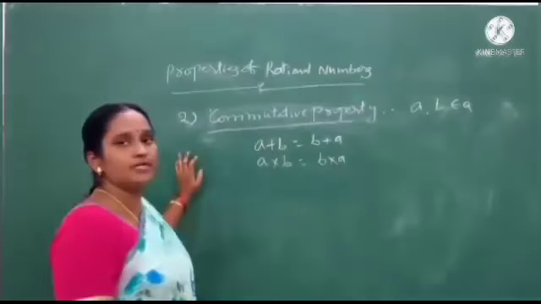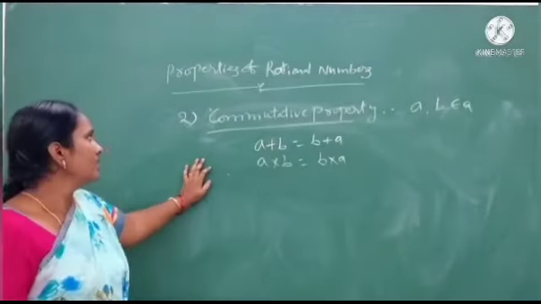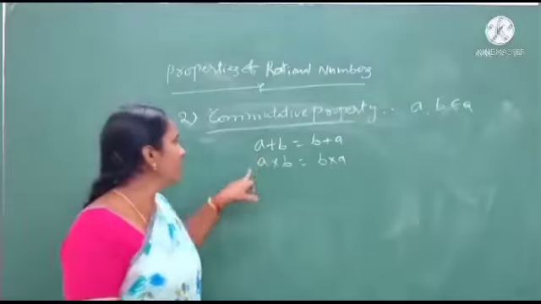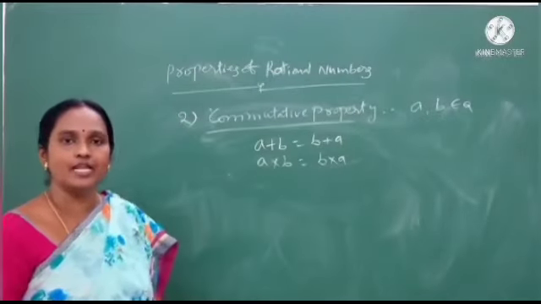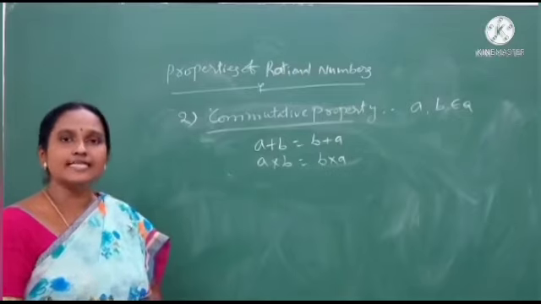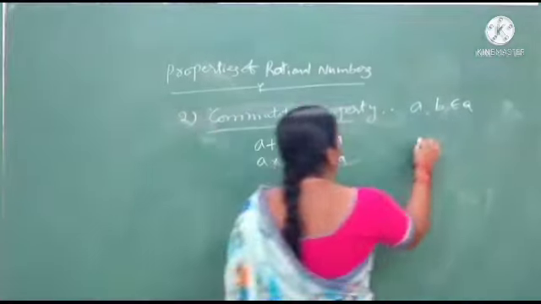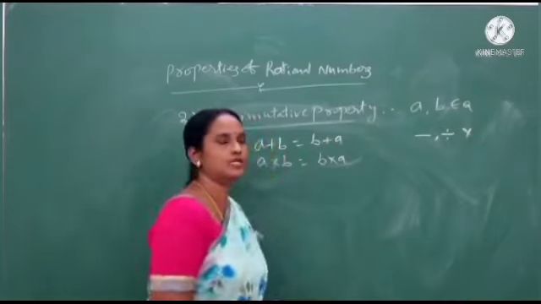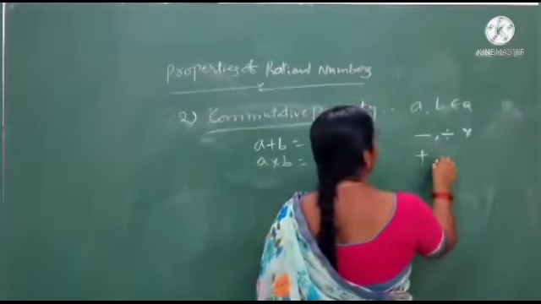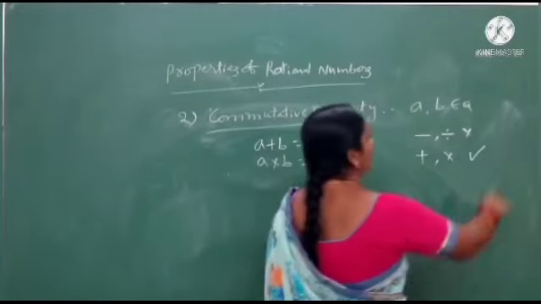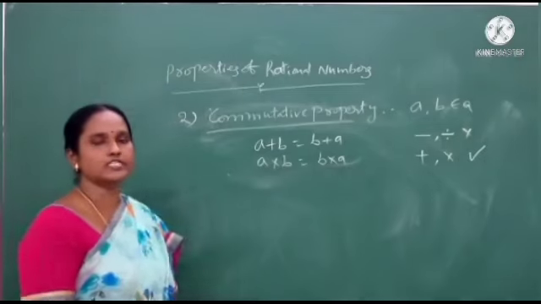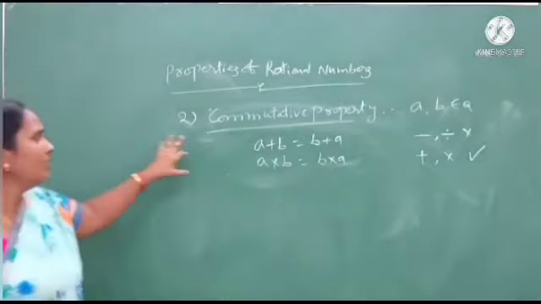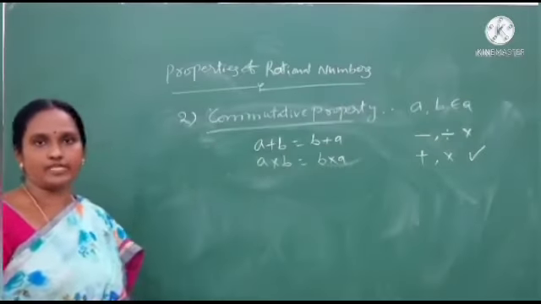Okay, rational numbers satisfy the commutative property under addition and multiplication only. It's not satisfied under subtraction and division. It is satisfied only for addition and multiplication in the commutative property. Rational numbers satisfy the commutative property under addition and multiplication only here.